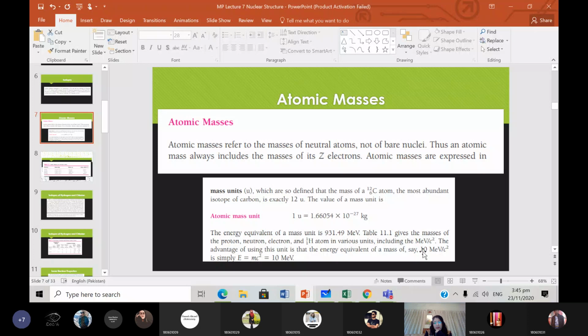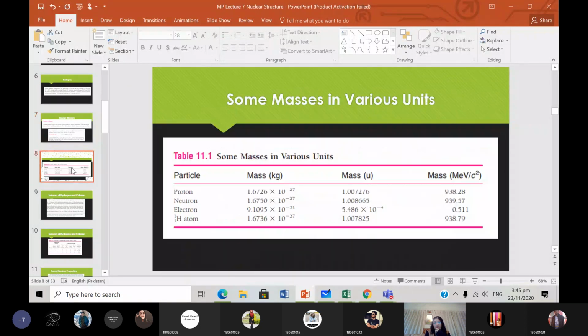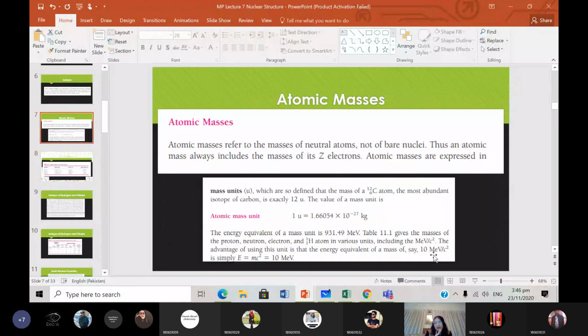Because it's mc square, you just multiply this by c square, and the c square will cancel, and you will get 10 mega electron volts. Make sense? So knowing the masses in mega electron volts per c square is good for us because we can easily determine the energy equivalent of that mass.